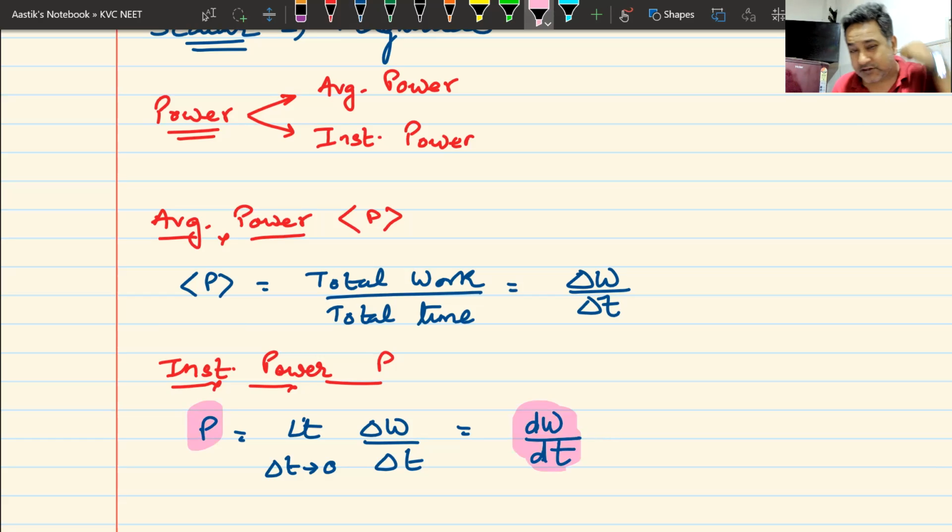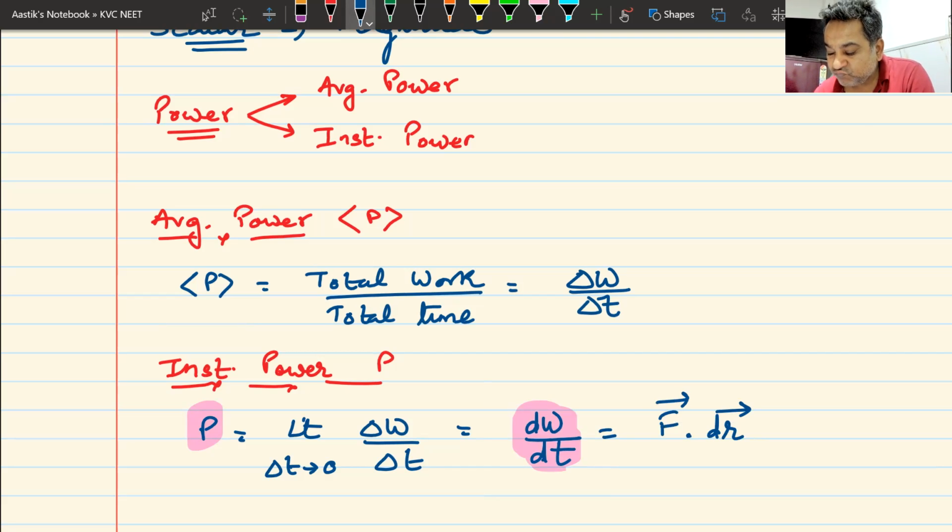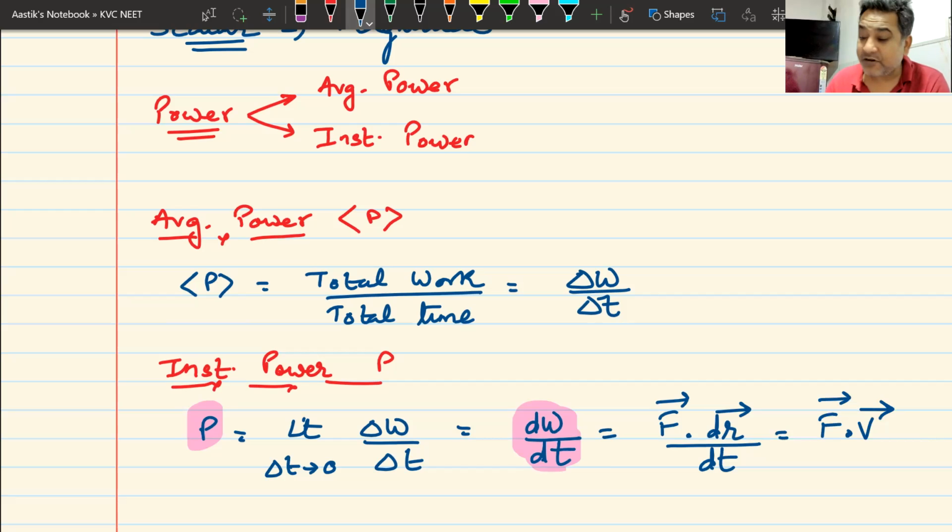Now I can write it in a really good form. Work is F dot dr divided by dt. dr is displacement. But remember, dr by dt is velocity v. So I can write this instantaneous power as F dot v. And that becomes a very, very important formula for instantaneous power.